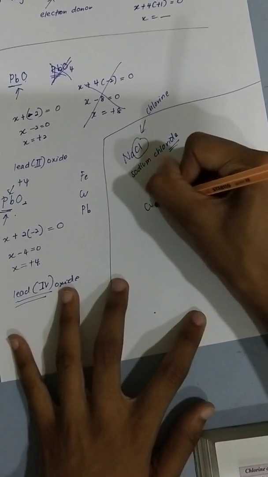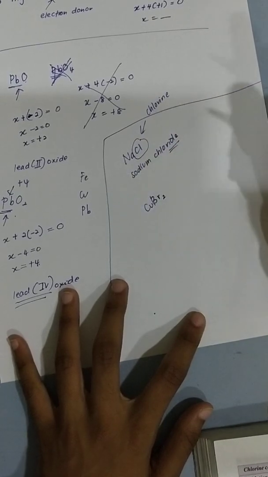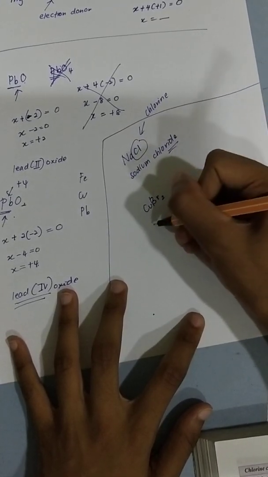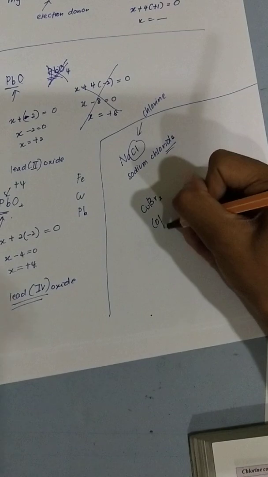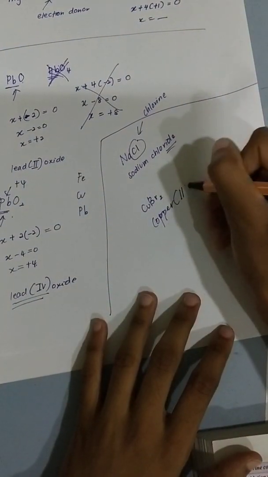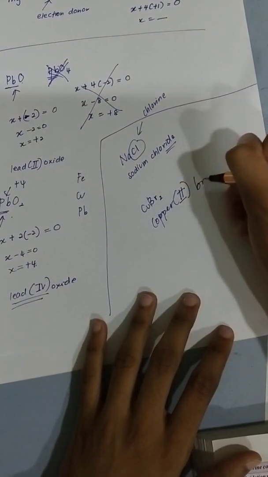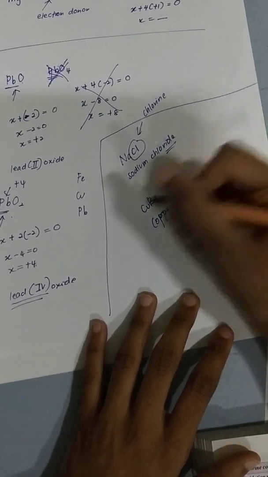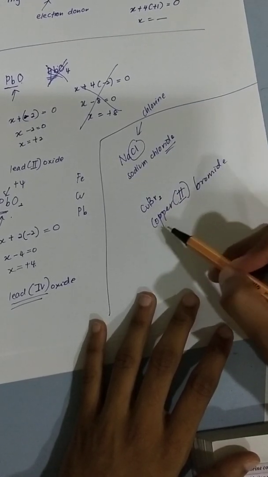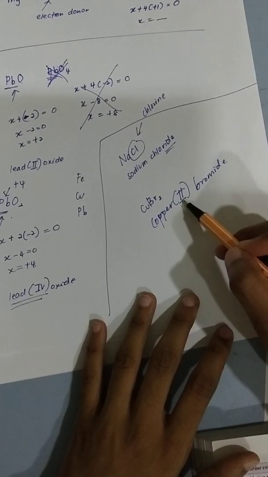Let's go through another example. How do I name this? I name this as copper(II) bromide. If you notice, copper, no change in the spelling. Okay, why did I put 2 here?